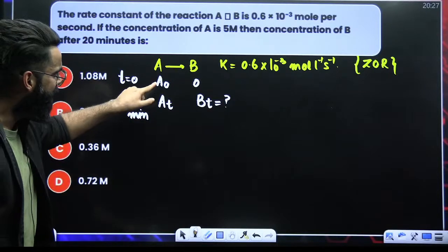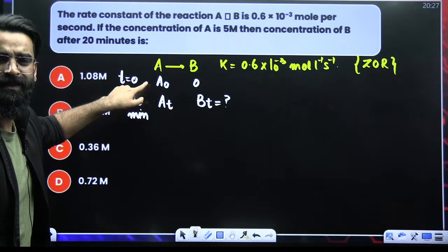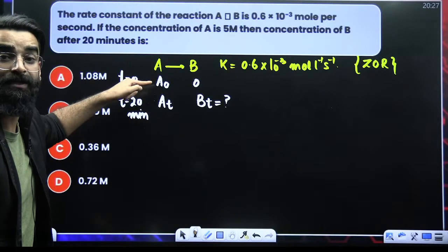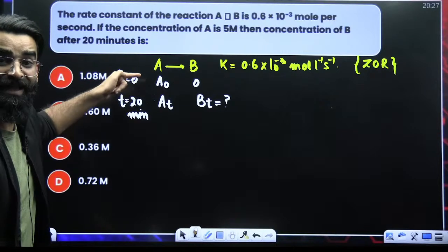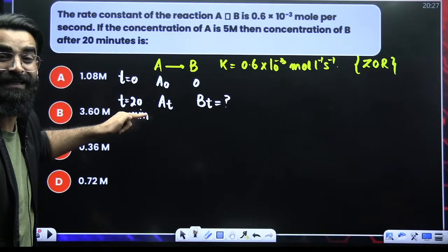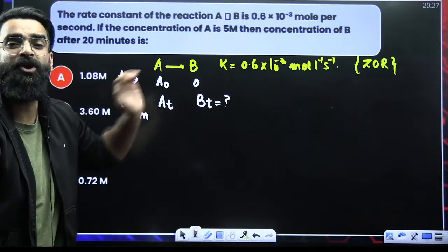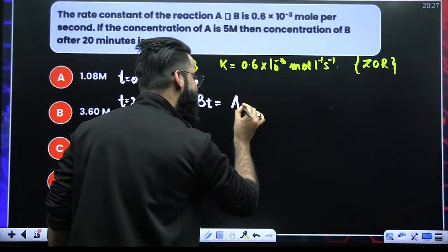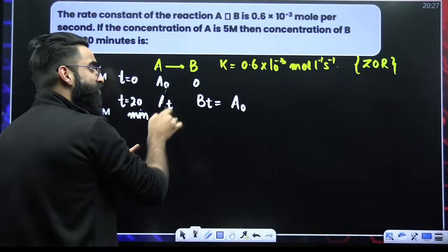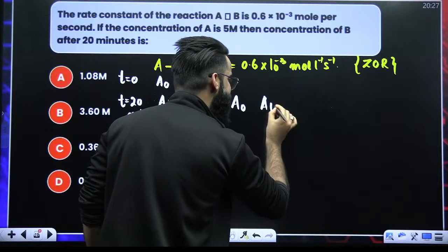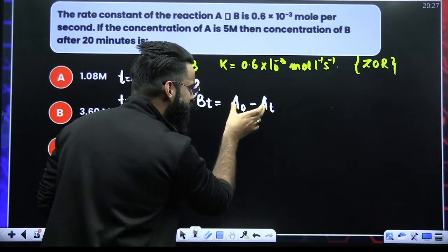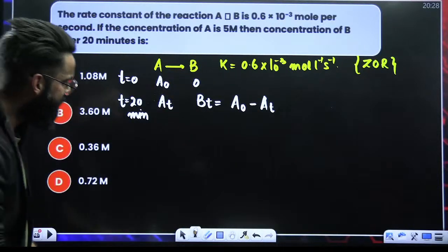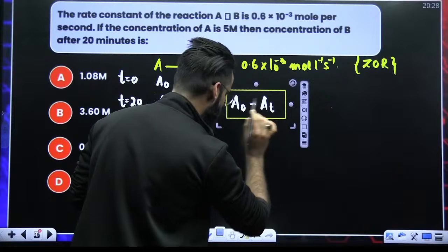Guys, it's pretty much simple. Earlier, the concentration of reactant was A naught. Now, after 20 minutes, the concentration of reactant left is At. So how much concentration of reactant has got converted into product? A naught minus At. This gives me the concentration of reactant which has got converted into the product. So we just have to get the value of A naught minus At.